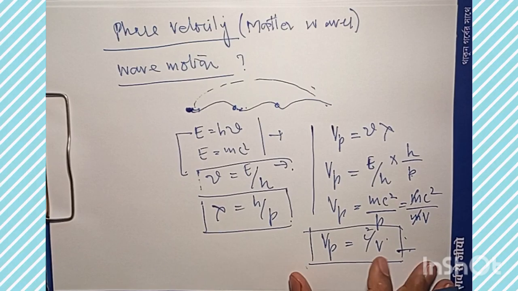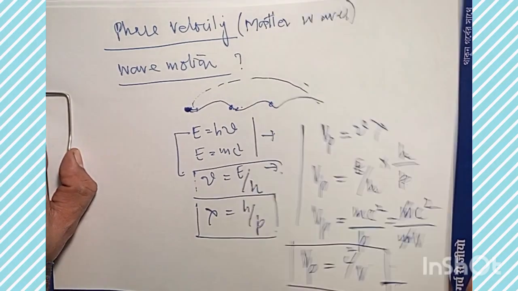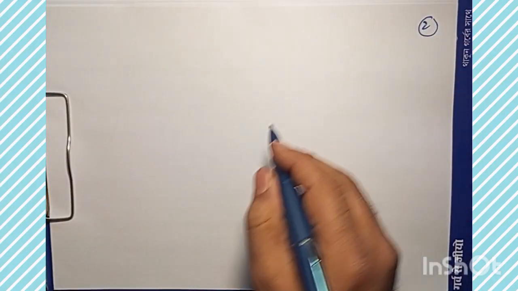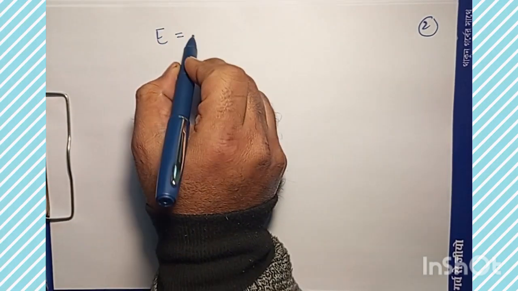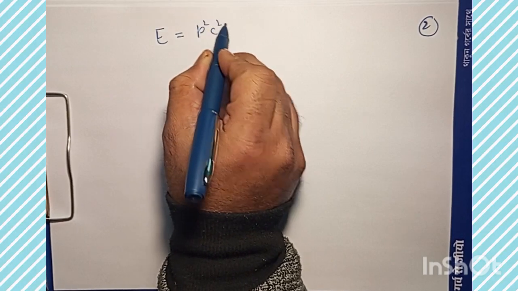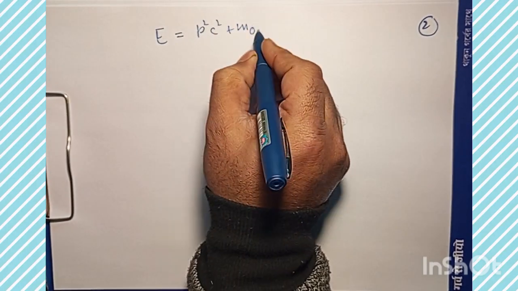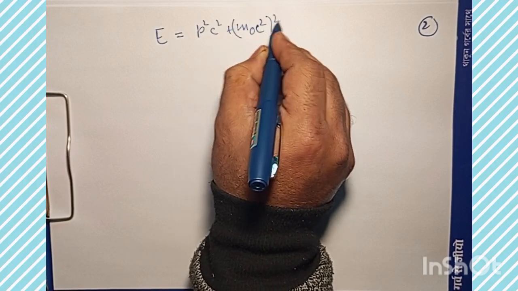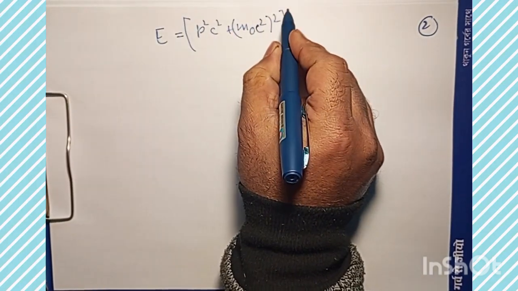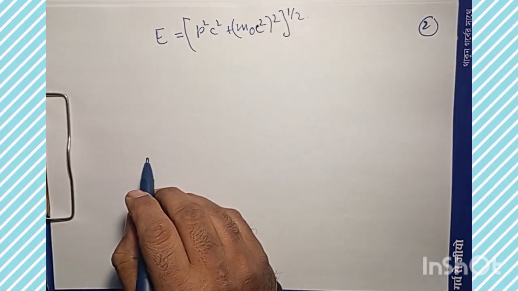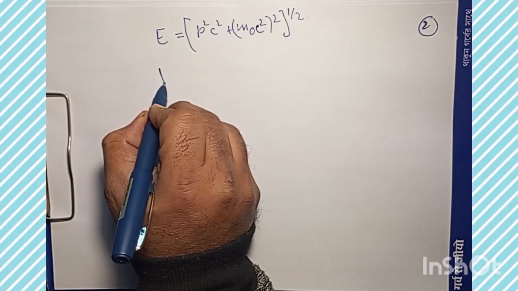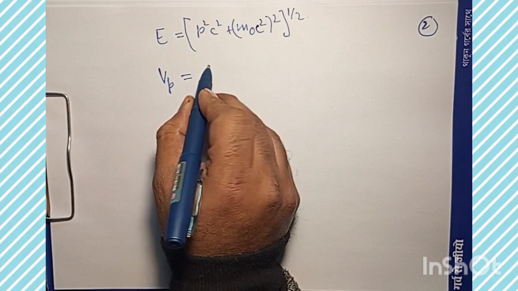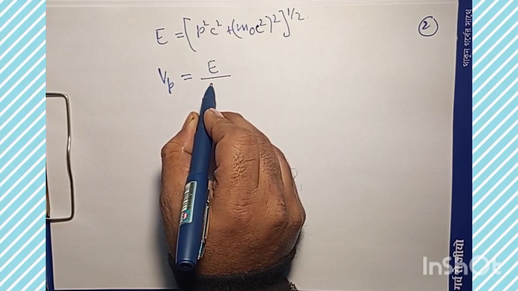Now, if we go to the relativistic consideration and use the relativistic energy, which is p square c square plus m naught square c to the power 4, whole raised to the power 1 by 2. This is the formulation, right? So I can use the expression for Vp as E by p, as we did previously.